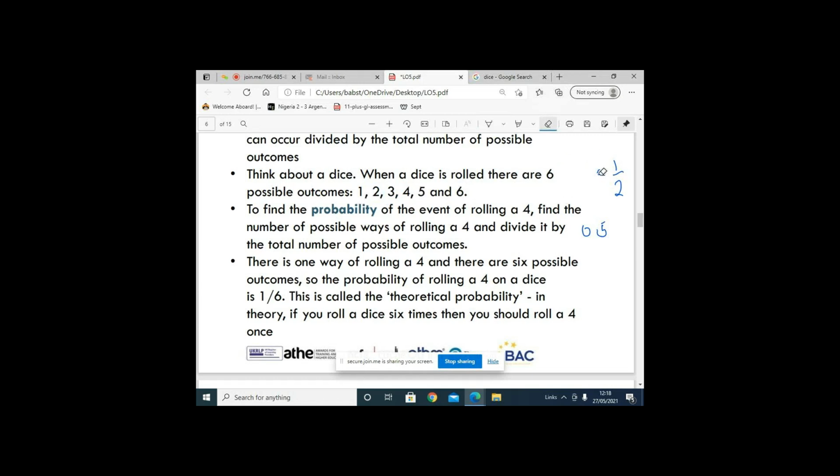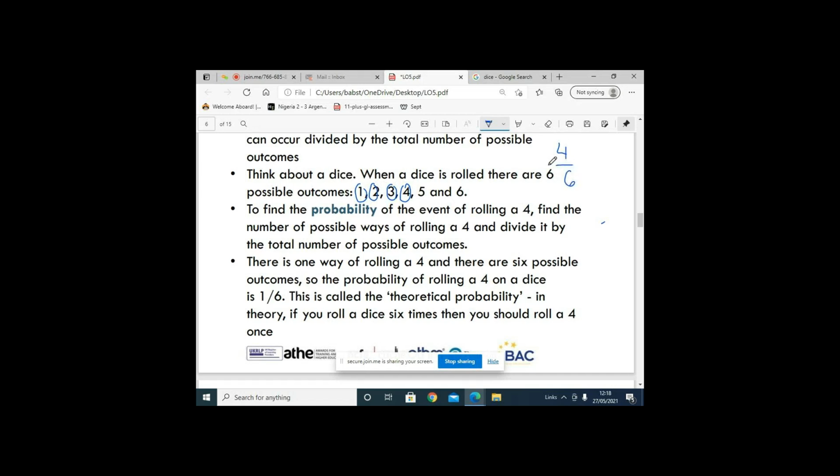If they tell you what is the probability of obtaining a number that is less than 5? Numbers that are less than 5 include what? 1, 2, 3, and 4. So it's going to be 4 out of 6.